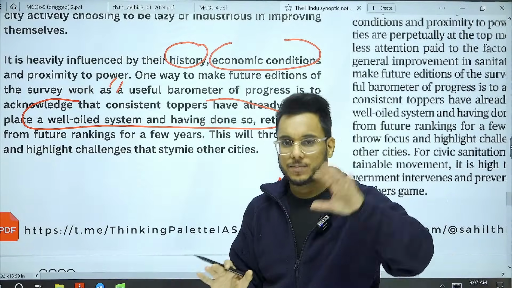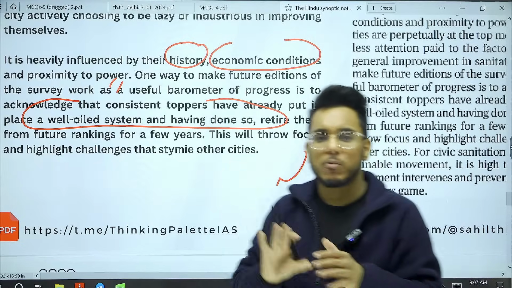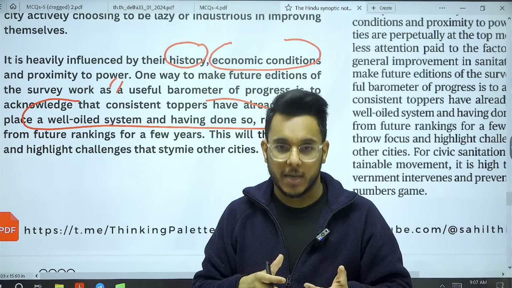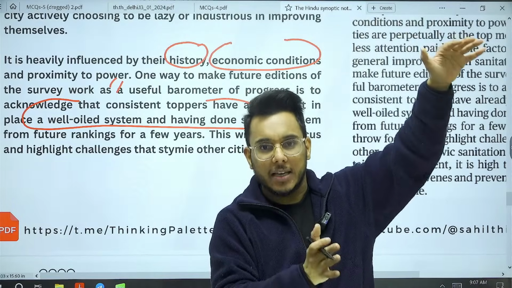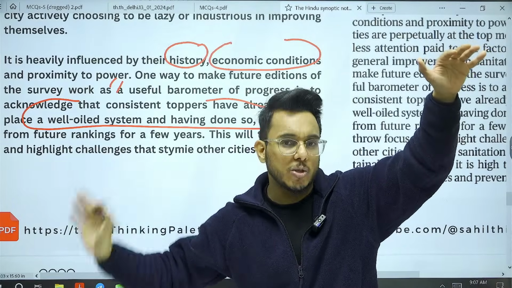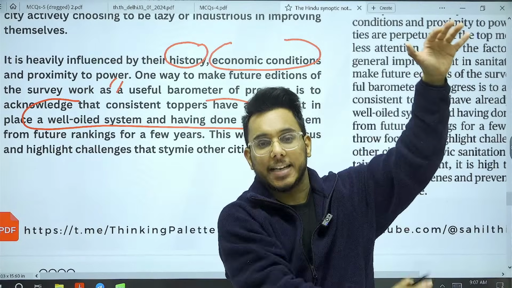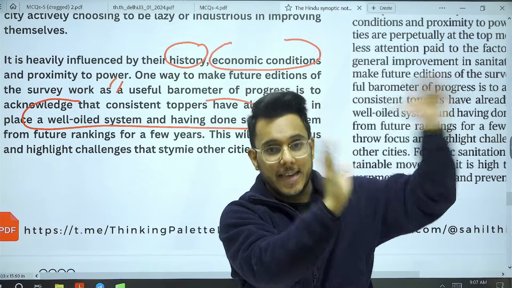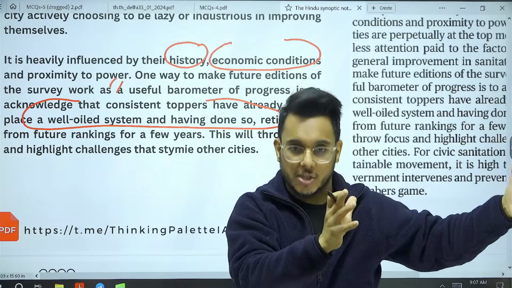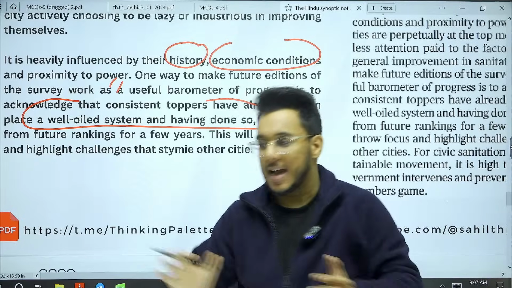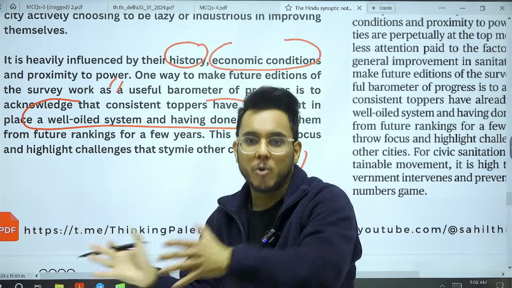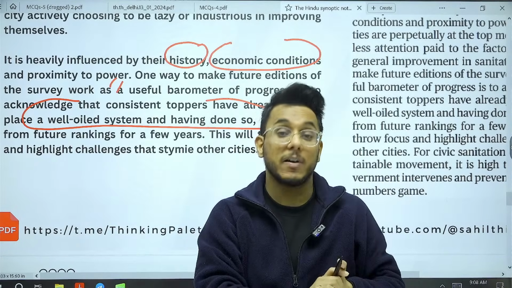Now understand, this ranking was created to ensure a competitive spirit. But now what has happened? There are 10 states which are there, and other states think that there is no chance for them to beat these 10 states which have so much inherently better structures. So therefore, they are to be retired for a few years, and then the other states are to be allowed to compete in this open category. It will further encourage them.